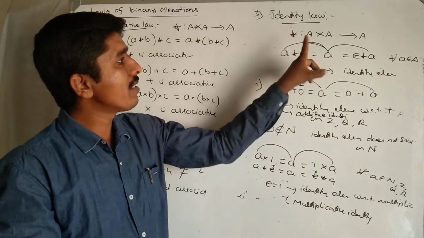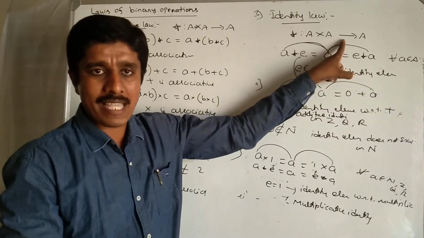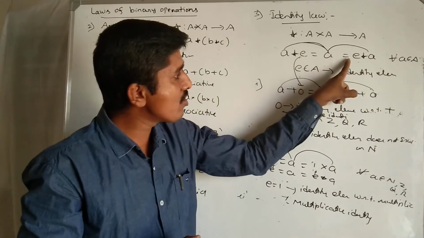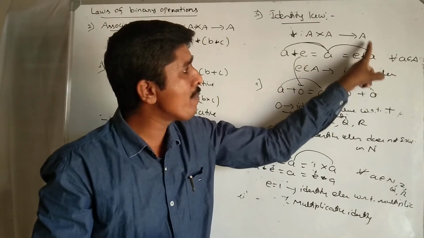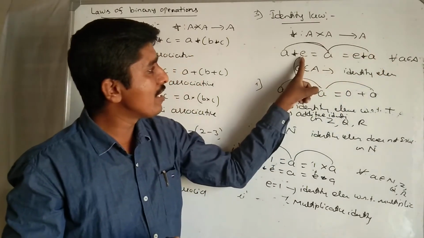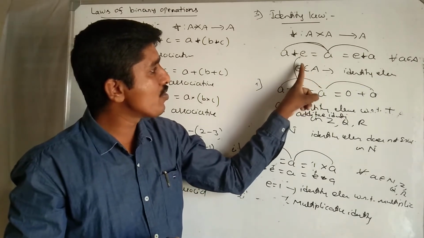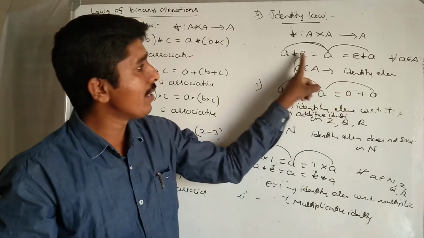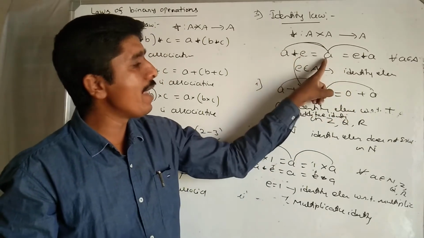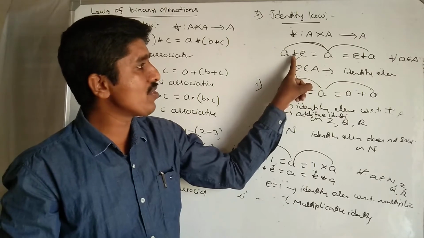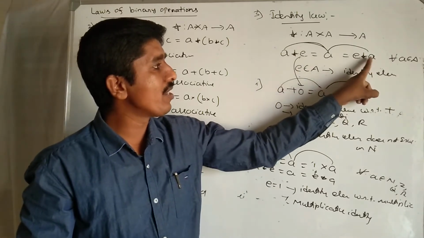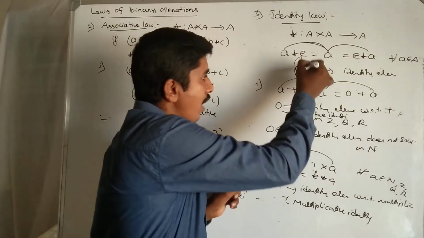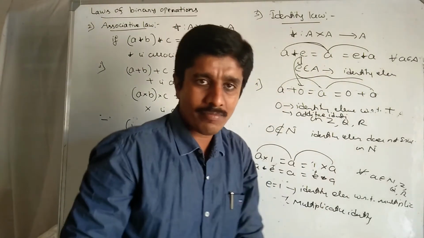Identity law, mind it: star is a binary operation on a non-empty set A. If A star E equals A equals E star A for all A belonging to the given set, where E belongs to the same set, this is called the identity element. This means the identity element with any element equals the element itself with respect to the operation star. Therefore E is called the identity element.